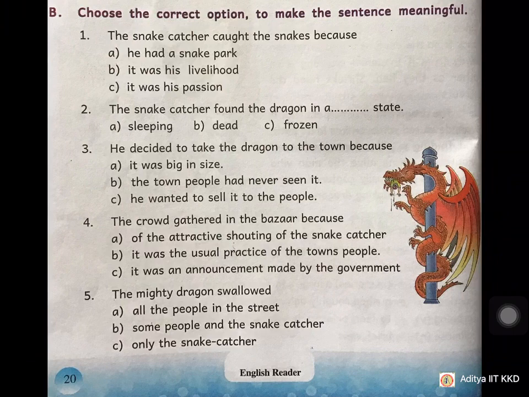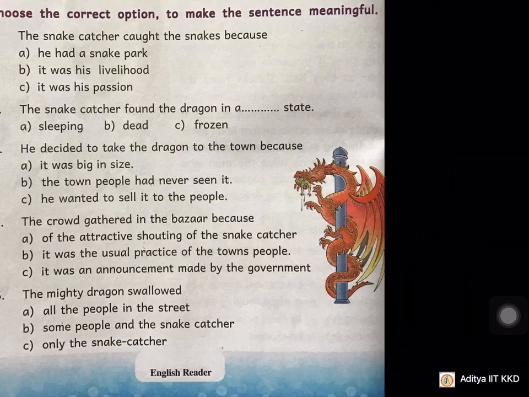The crowd gathered in the bazaar because of the attractive shouting of the snake catcher. The mighty dragon swallowed some people and the snake catcher. I have read out the answer, children. Go through that and then tick the correct option.